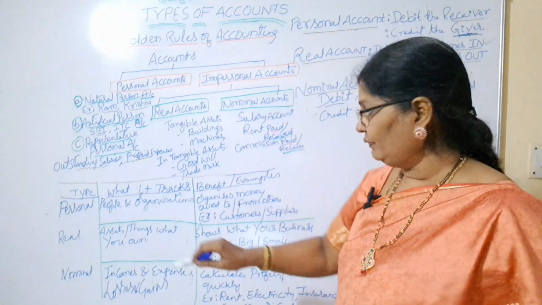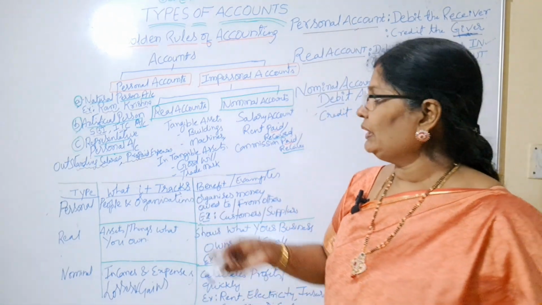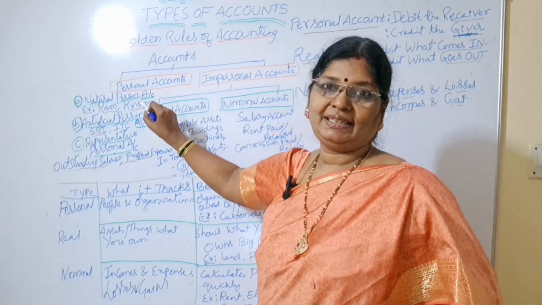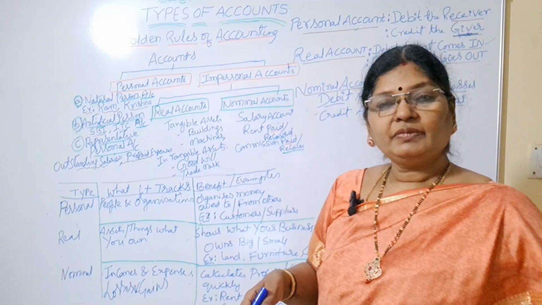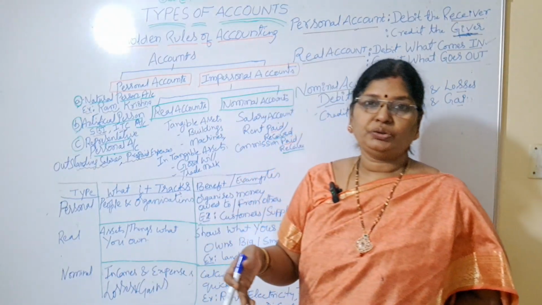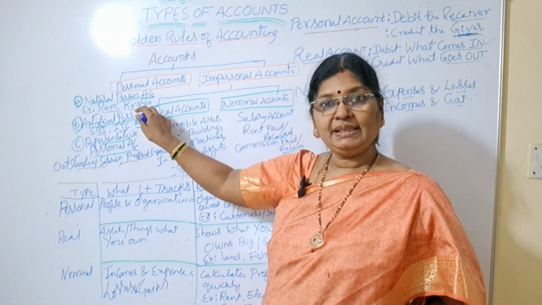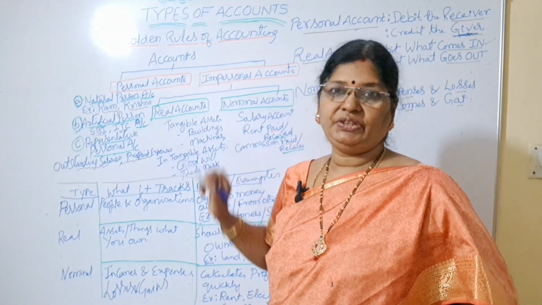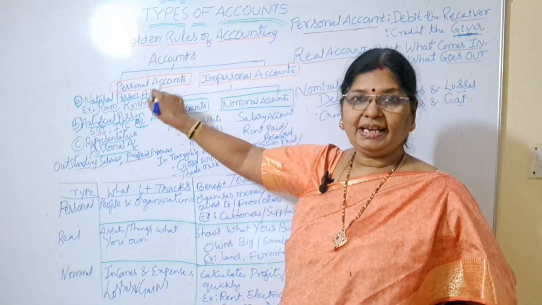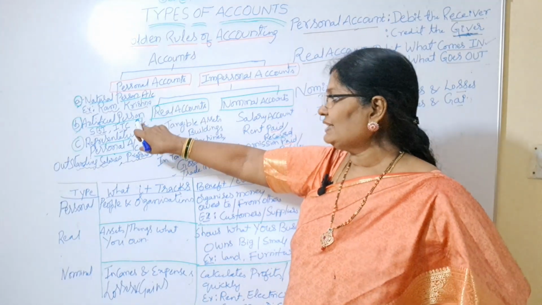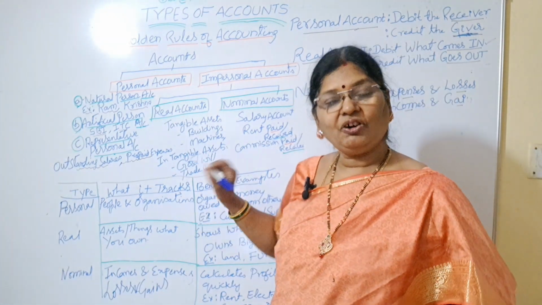It means you have to understand that we are dealing with people and organizations. So who are people? People means natural persons. Natural persons means Ram, Sham, Krishna, Raj, Kishore. Like that, we deal with natural persons and also with artificial persons. Artificial persons means organizations. So what's the first one? Natural persons account. And what is the second one? Artificial person account. Artificial person account means dealing with organizations.